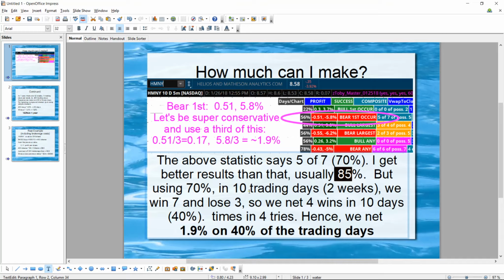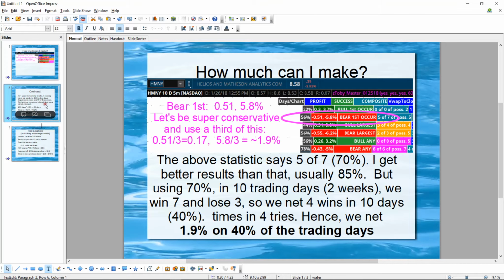So in 10 trading days, a 70% success rate means that we would win 7 of those 10 days, but 3 of the days we'd lose. Since we lose money on those, if you subtract the 3, we end up with 4 wins that we net out of 10 days, okay? So 40% of the time, 4 out of 10 days, is how much money we're going to be making net. And on those 40% of the days, we make roughly 1.9%. Of course, this doesn't take into account broker fees.